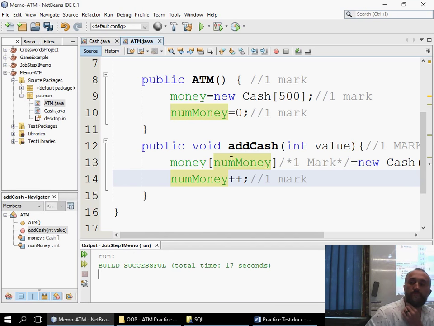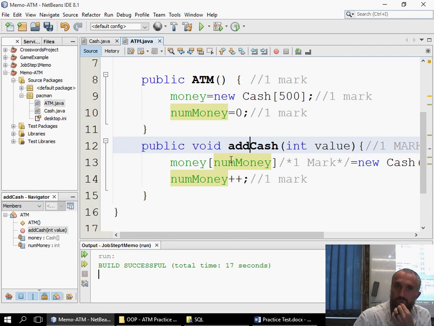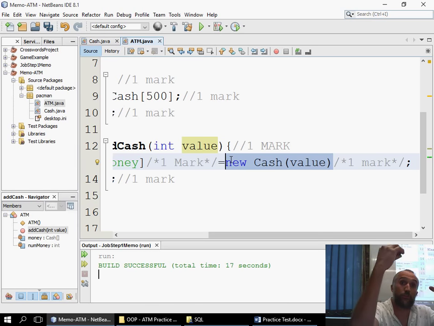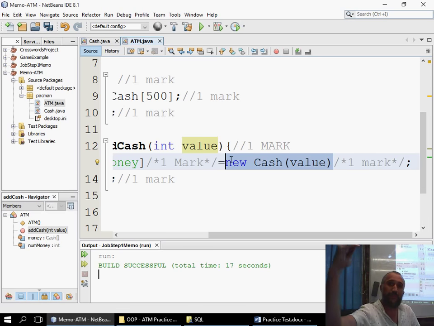Yes, Al? So I got everything right. Yes. It's just that I didn't say int value, I said string currency. Wrong. Because you would lose that mark. Which constructor did you use then? I didn't use a constructor. Then you would have lost that 2nd mark. You have to use a constructor to initialize. You have to go new and use the constructor. So if you don't use a constructor, then it won't initialize it. That's the whole point of the constructor. So it shouldn't be memorized. It should be worked with.